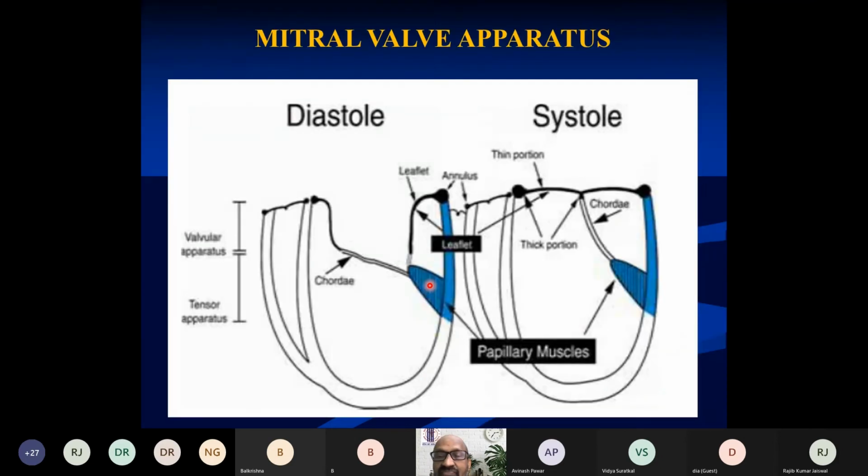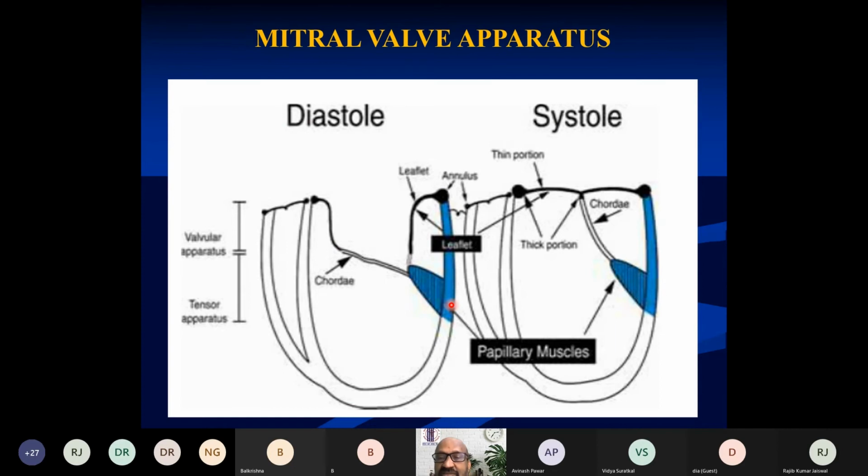If you look at the mitral valve apparatus, it consists of 5 distinct anatomic structures: the mitral valve annulus, the leaflets, chordae tendineae, papillary muscle, and adjacent myocardium. I'll repeat it. We have the annulus, the leaflet, the chordae tendineae, the papillary muscle, and the adjacent myocardial muscle.